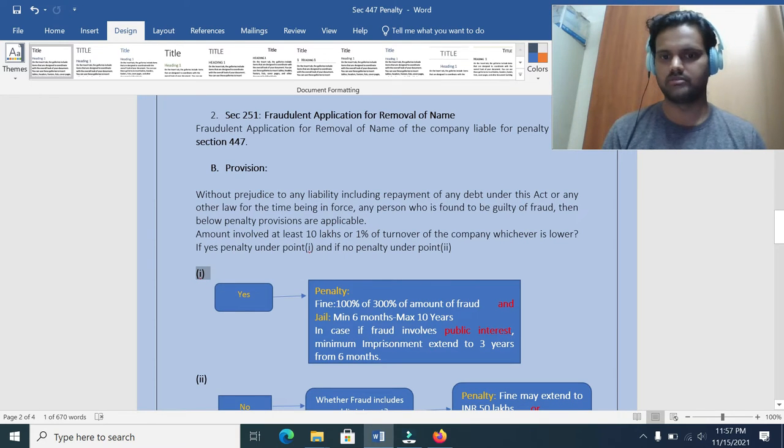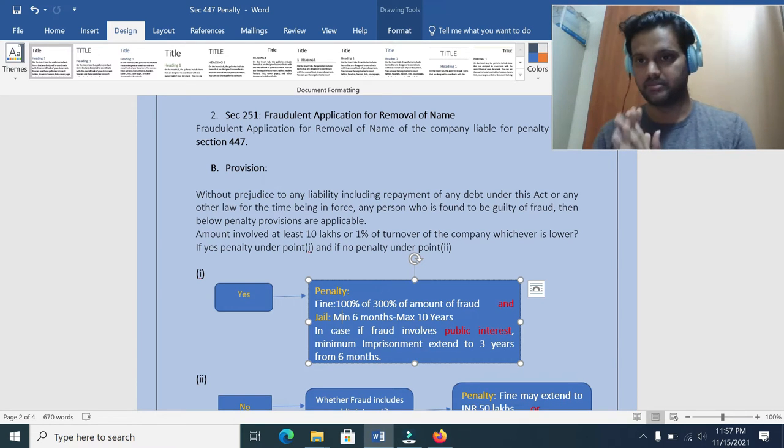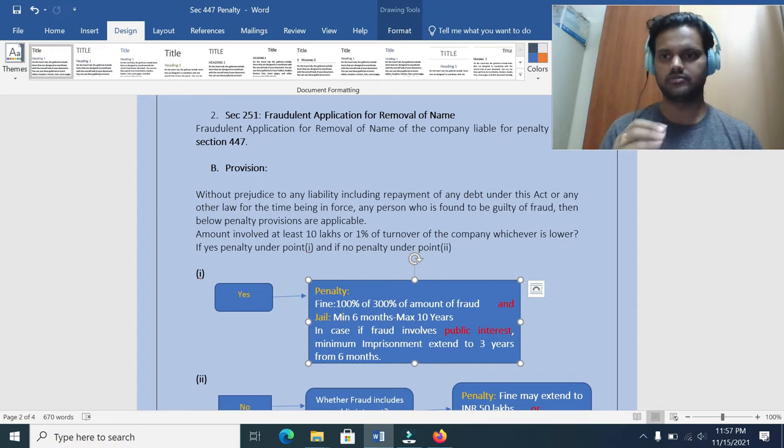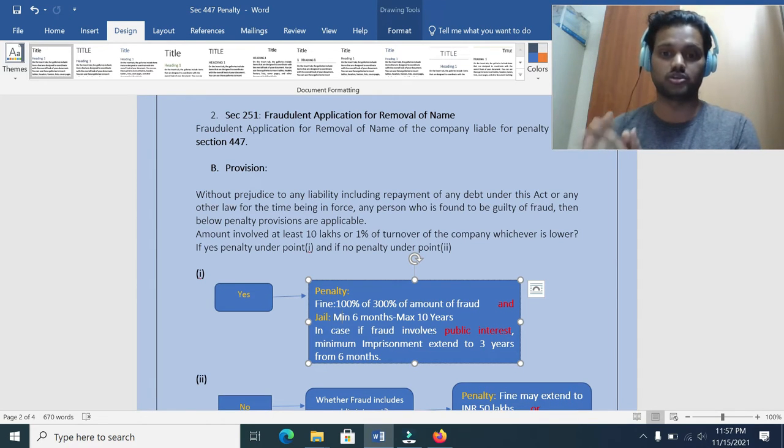What is there in point number one? If you see the penalty, 100 to 300% of the amount of fraud. Suppose, for example, the fraud amount is around 12 lakhs, the minimum penalty that will be levied is 12 lakhs. And it may go to 300%, that means 36 lakhs. Sorry, 300% of the fraud amount. Okay, 100 to 300% of the amount of fraud.